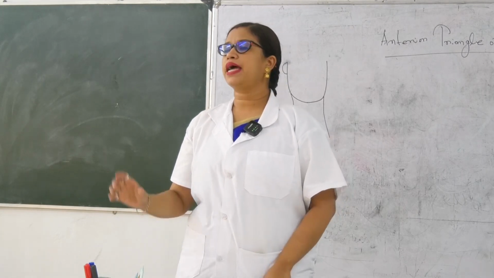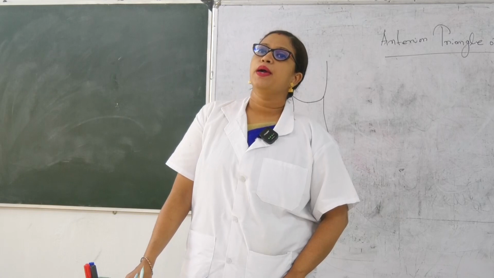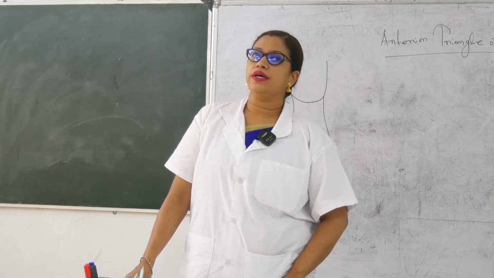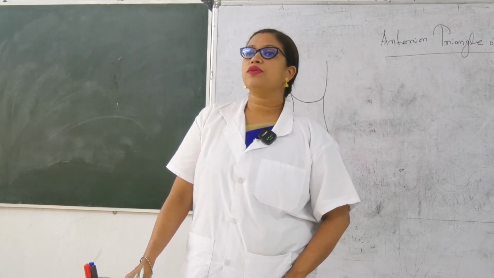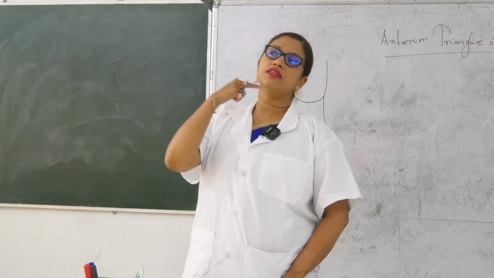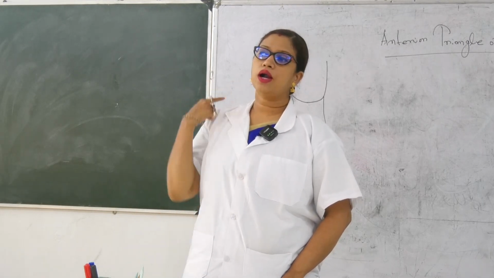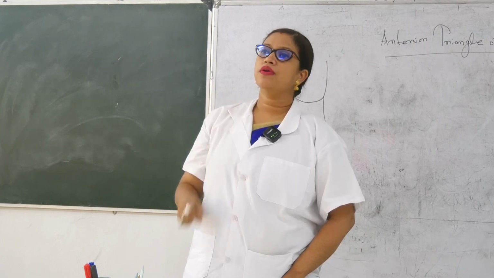It is a triangle, so that means it will have one apex and a base and also the boundary. Okay. So at first coming to the base. Which one forms the base? This one. Okay. The lower border of mandible. So write it down.